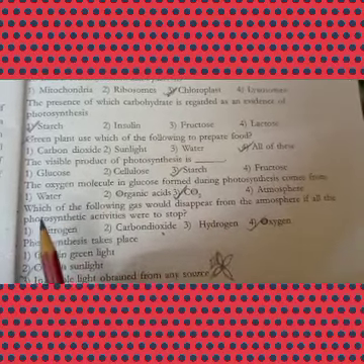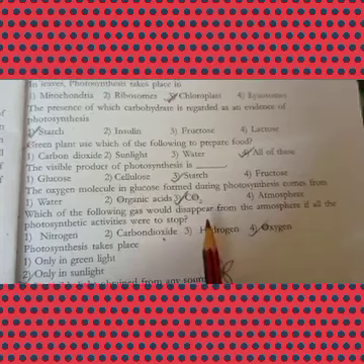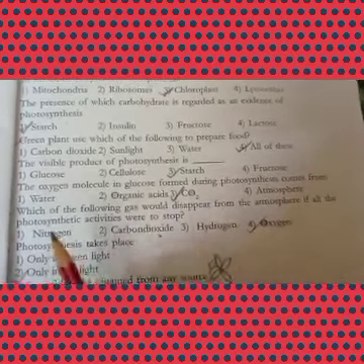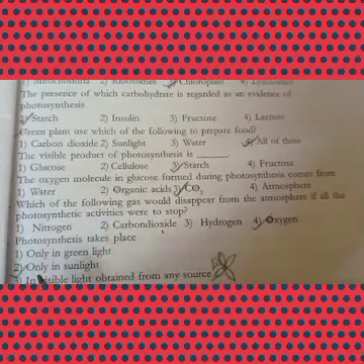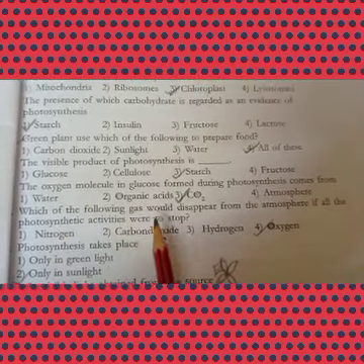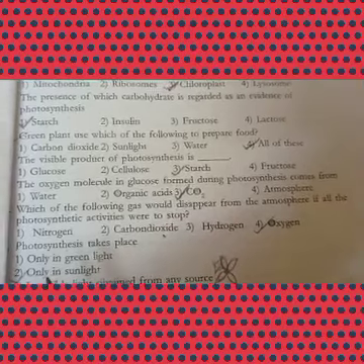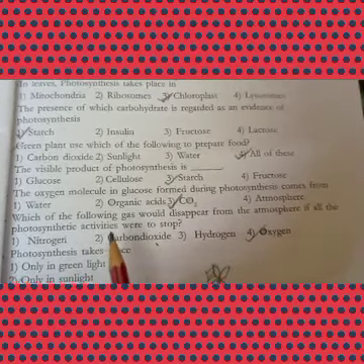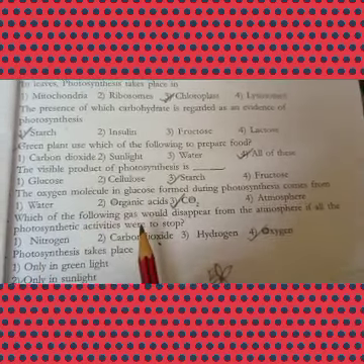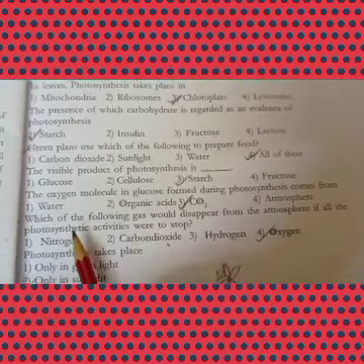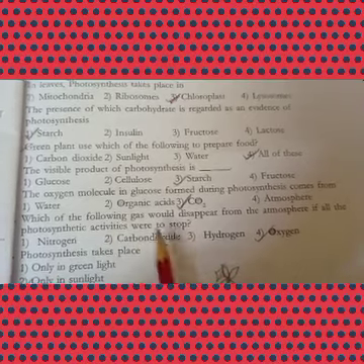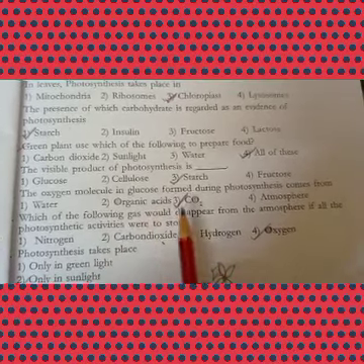Yes, so next: which of the following gases would disappear from the atmosphere if all the photosynthetic activities were to stop? So if the plants are not there in the atmosphere, which of the following gases would disappear? ఒకవేళ photosynthesis జరగకపోతే ప్లాంట్స్లో, if photosynthetic activity were stopped, which gas will disappear first?